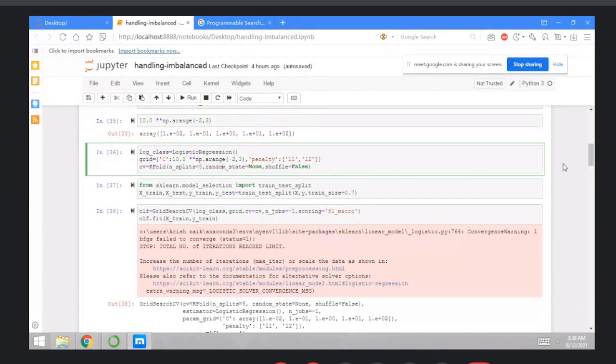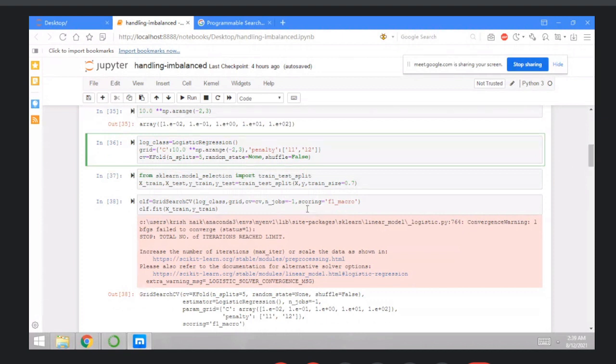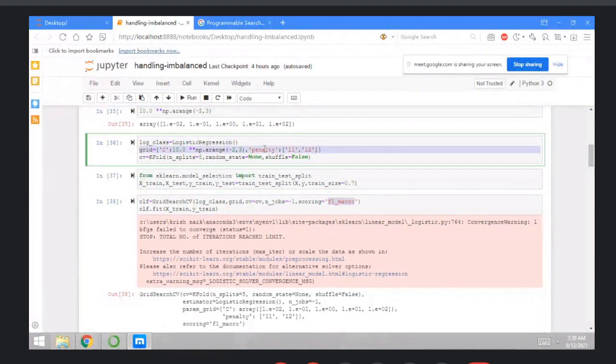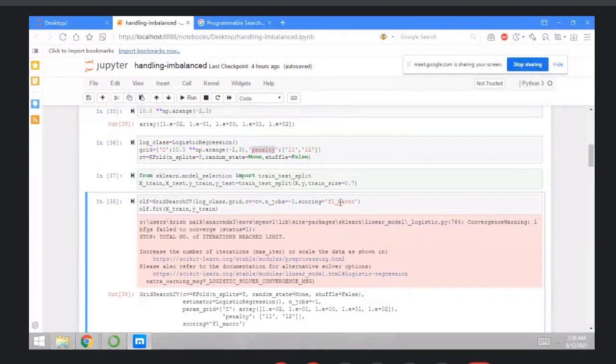Then next thing, execute using CLF equals GridSearchCV. Use the parameter cv equals cv, n_jobs equals -1, and here use the F1 micro parameter. Why are you using the F1 micro parameter? Because you get the proper accuracy. Get the accuracy or the predictions using the F1 micro. So you can check the F1 micro information and the penalty parameters. Penalty will have the values of L1 and L2, and the F1 micro is used to check the accuracy.